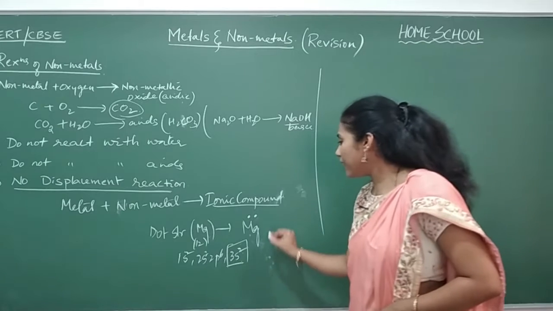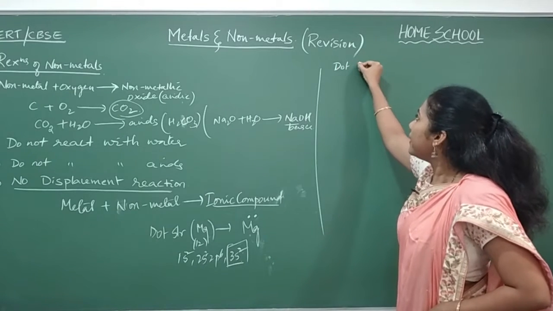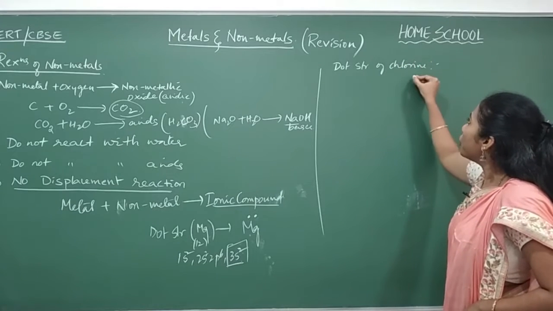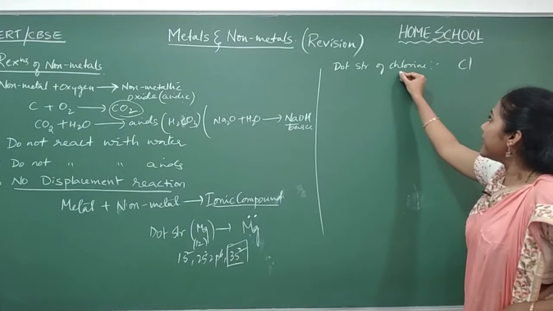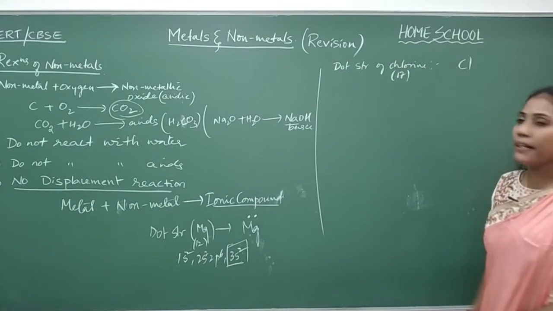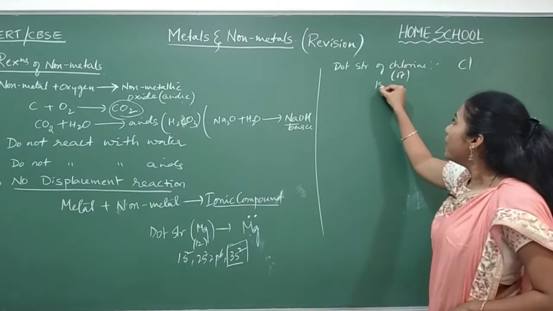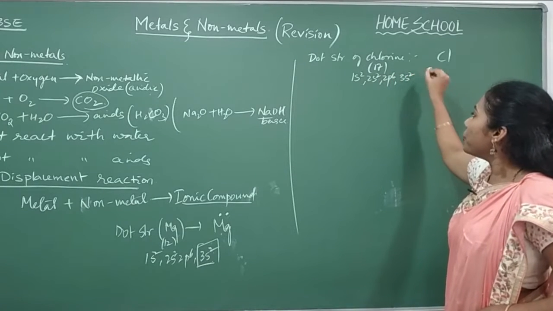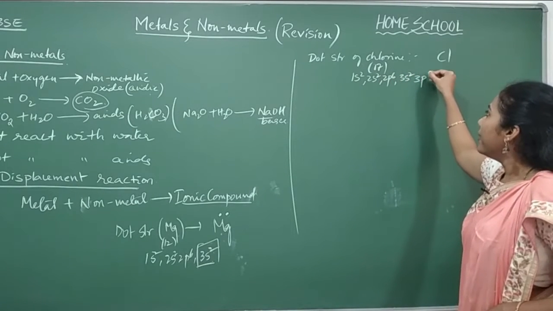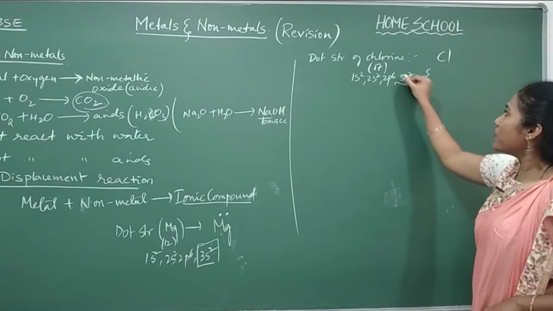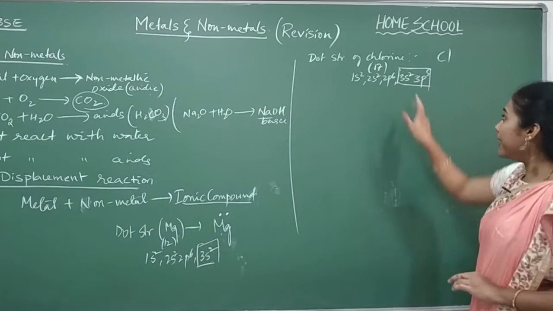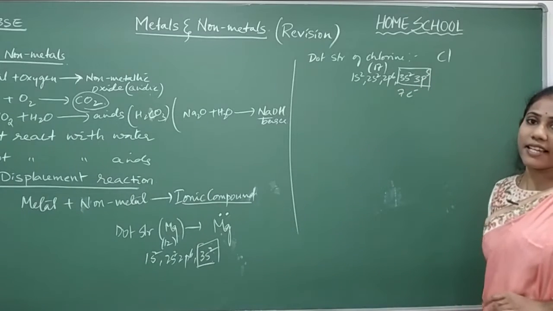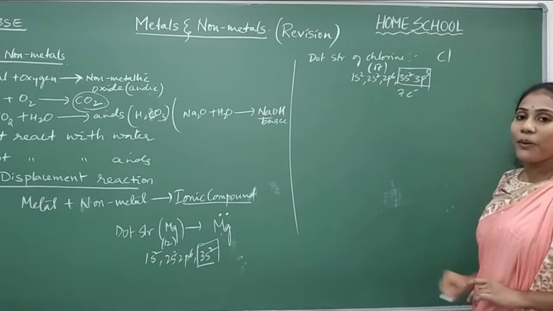Similarly, what is the dot structure of chlorine? Chlorine, symbol Cl, atomic number 17. Electronic configuration 1s2, 2s2, 2p6, 3s2, 3p5. The last shell is the third shell. How many electrons are there? You combine 5 plus 2, altogether 7 valence electrons. So you have to put 7 dots.